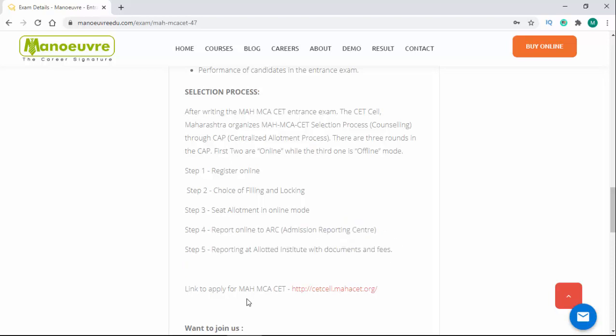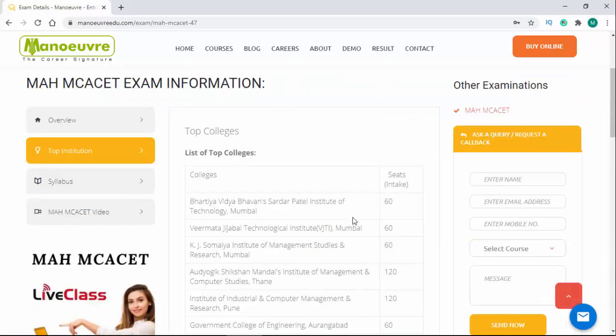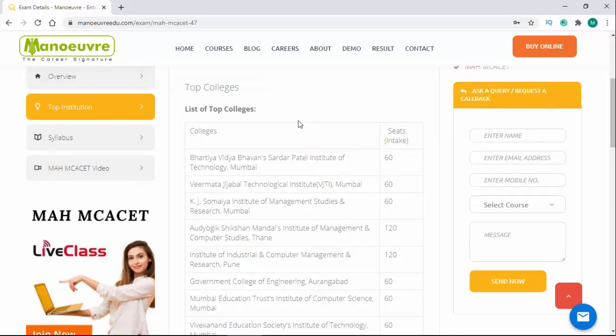So guys, here I mentioned the official link of the CET cell. On that you will get the further or latest information. So guys, let's talk about the top institutions. Scroll up. Here are the top institutes for the MCA program, and keep a picture of these colleges in your mind. You have to prepare in such a way that you get these colleges.